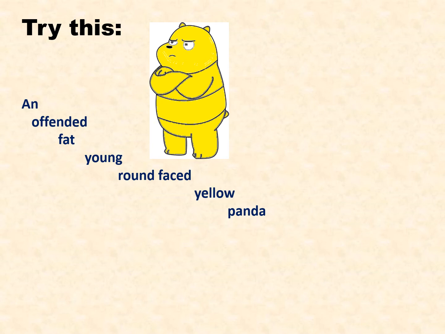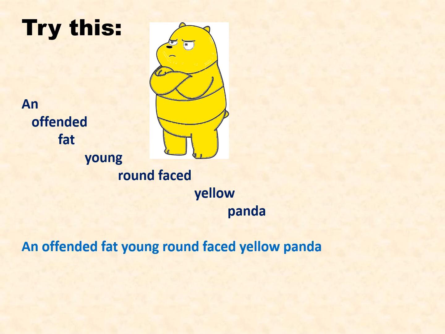First, offended, it's opinion. Next, fat, it's a size. Young, age related adjective. Round faced, shape. Yellow, color. So now the noun phrase is in perfect order. If you put all these in a sentence format, that will be like this.